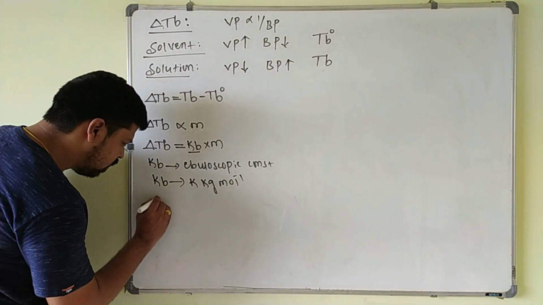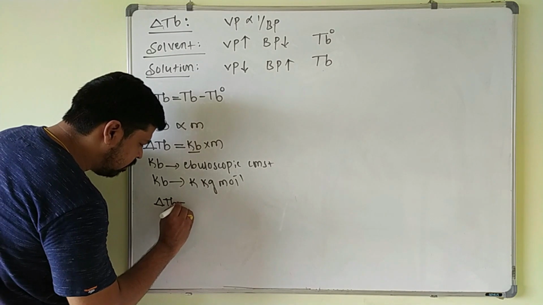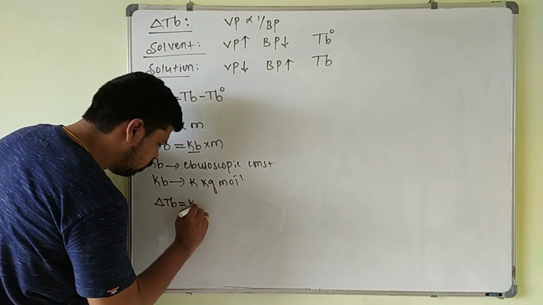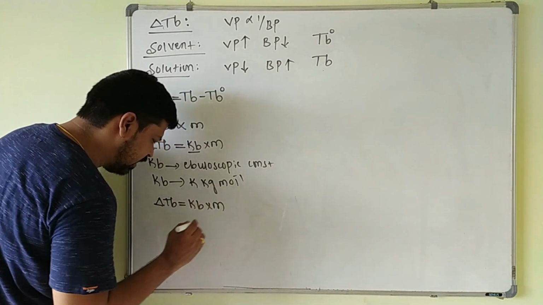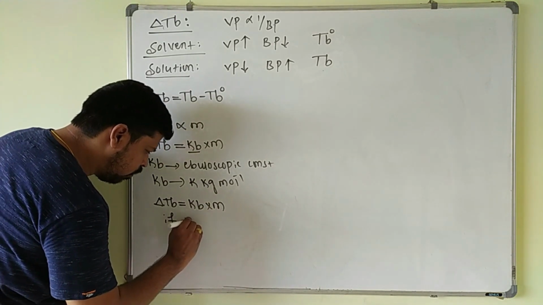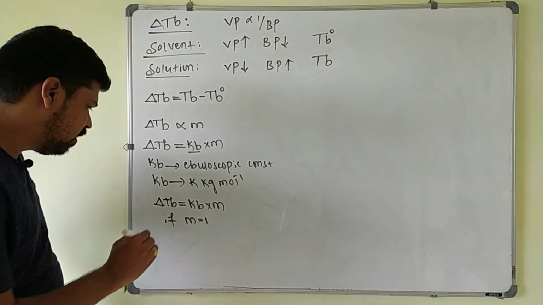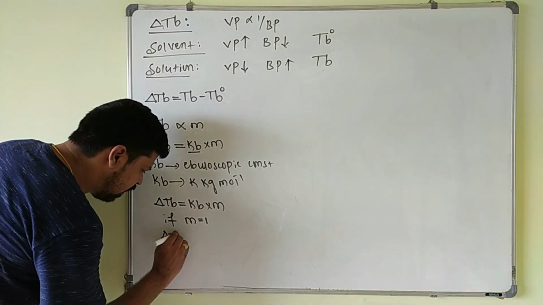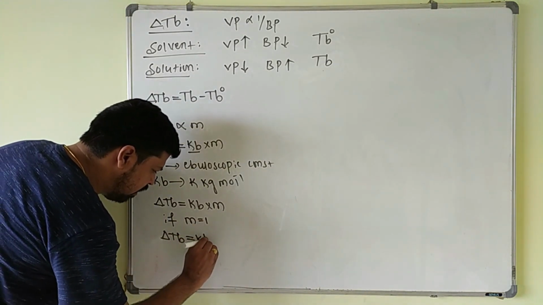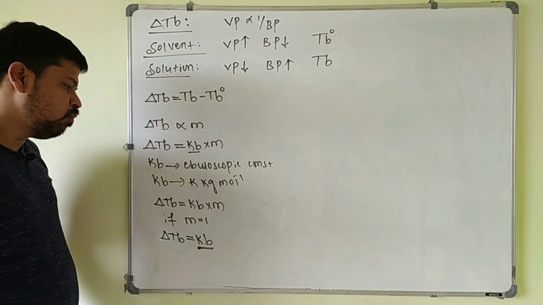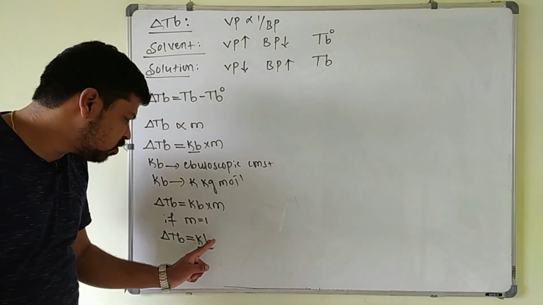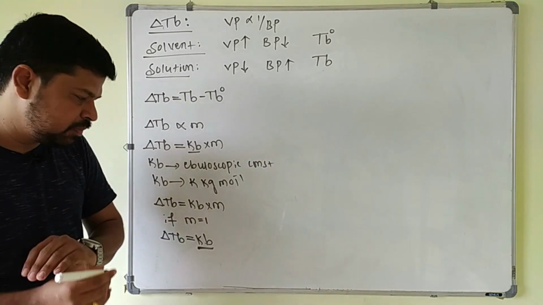Now you see here, if I write delta TB is equal to Kb into molality, if molality is equal to 1, then what happens here? Delta TB is equal to Kb. Kb is the molar elevation constant. It is a constant for each and every liquid.